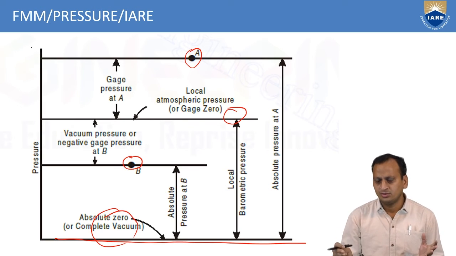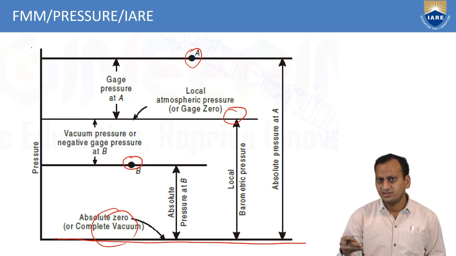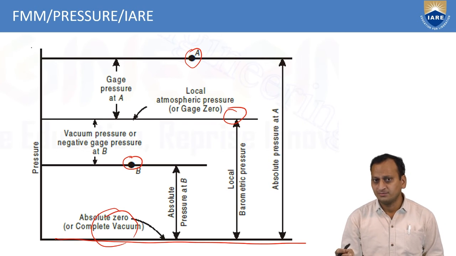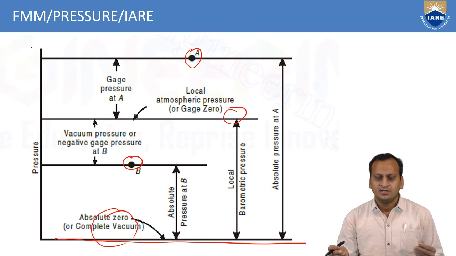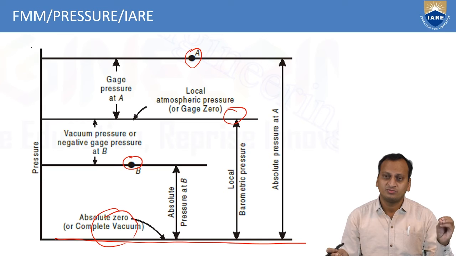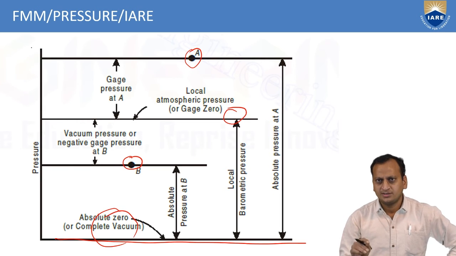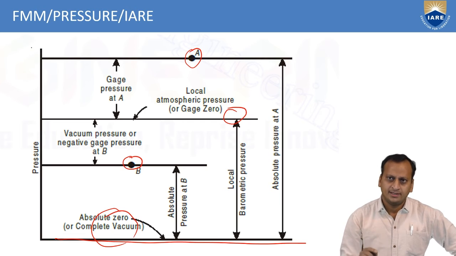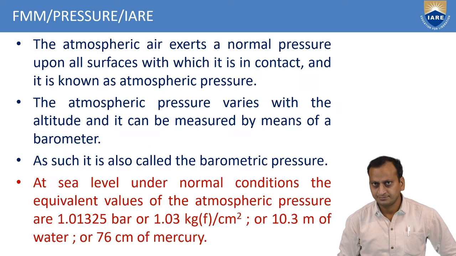Wherever the pressure is low, the liquid will transfer from lower pressure to higher pressure. So that is the creation of suction, otherwise called vacuum. Whenever you create a pressure lower than the atmospheric pressure, with another point at atmosphere or greater than atmosphere, then a flow will take place. So this is about vacuum pressure, gauge pressure, and absolute zero pressure.